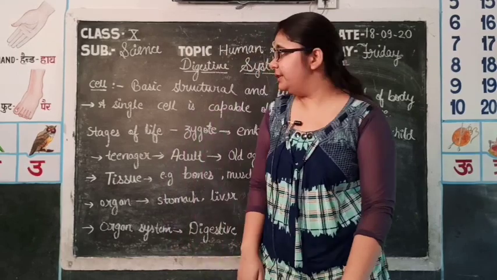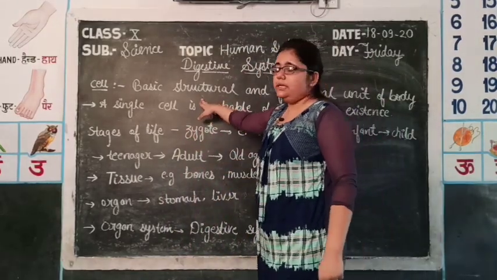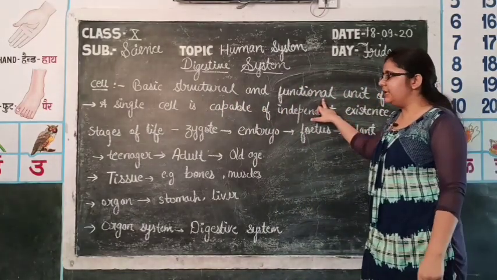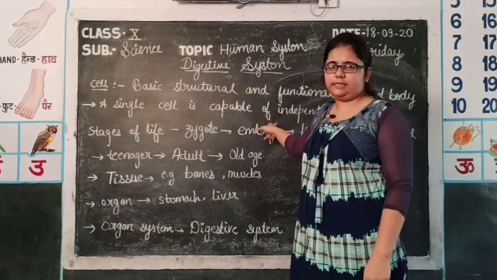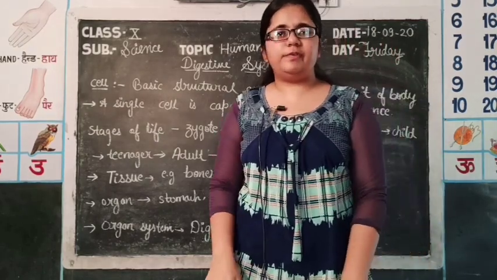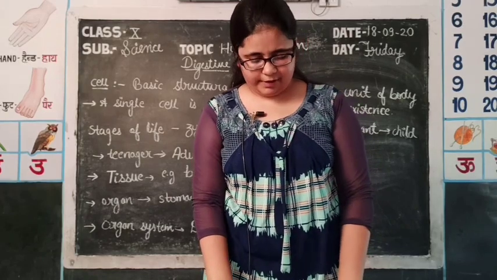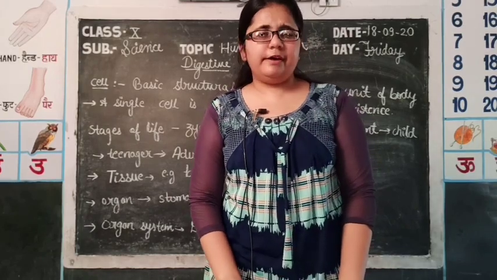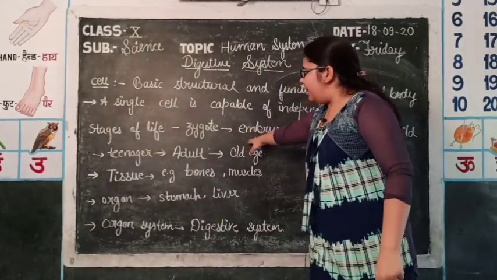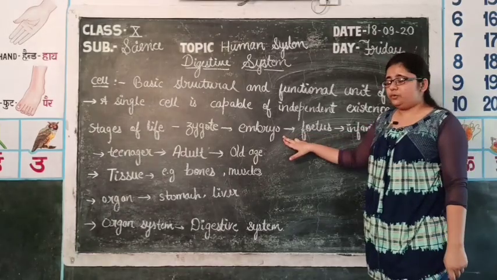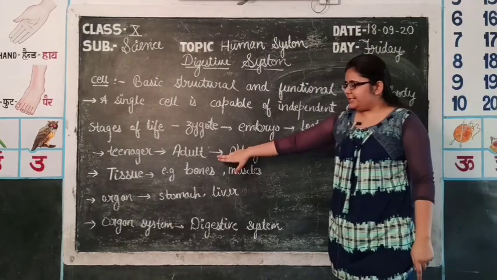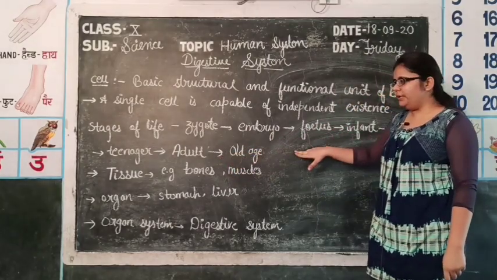So let's start with the basic structure, that is cell. Cell is the basic structural and functional unit of body. A single cell is capable of independent existence. That means a single cell can perform a variety of functions which is very necessary for our survival. So life of every living being starts from a single cell, that is known as zygote, and that by cell division develops into an embryo, then fetus, infant, child, teenager, adult, and finally leads to the old age.